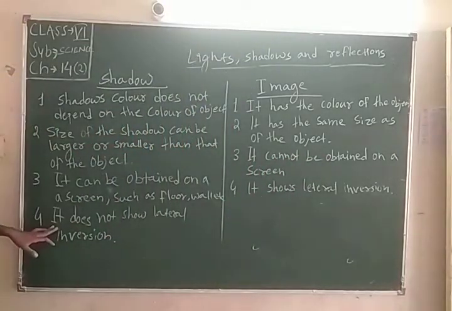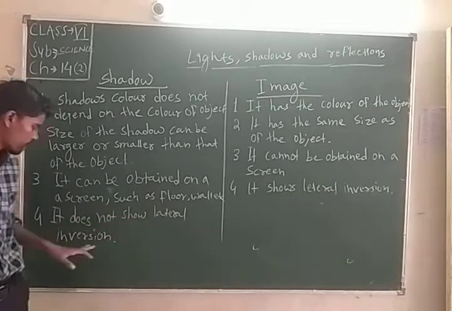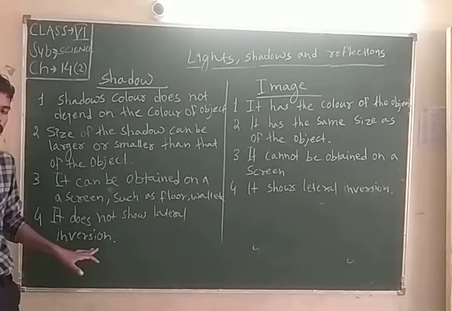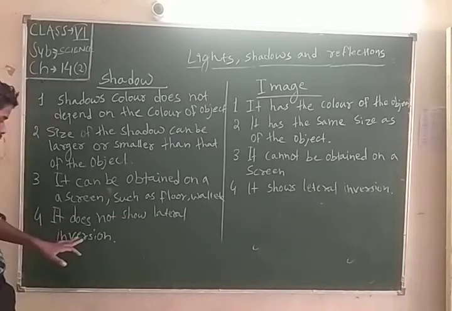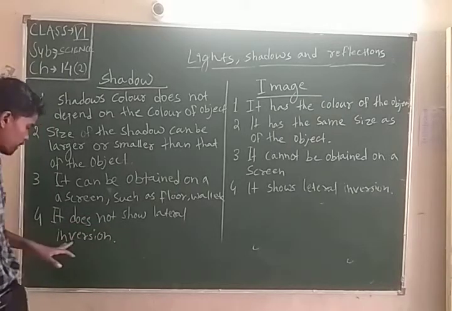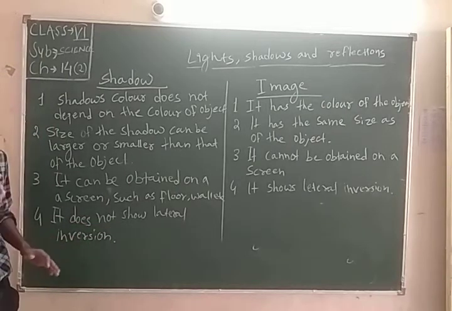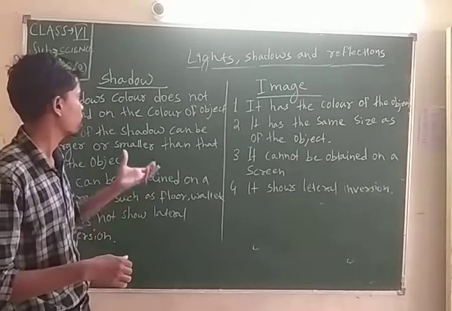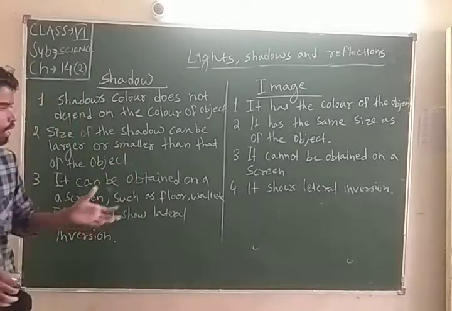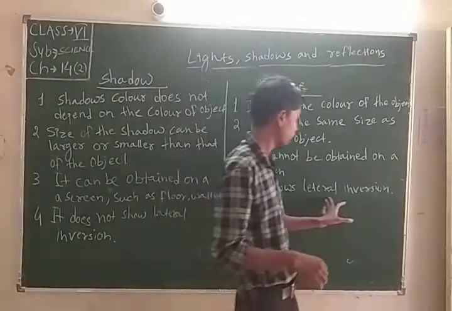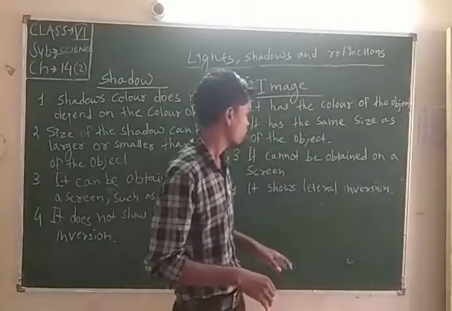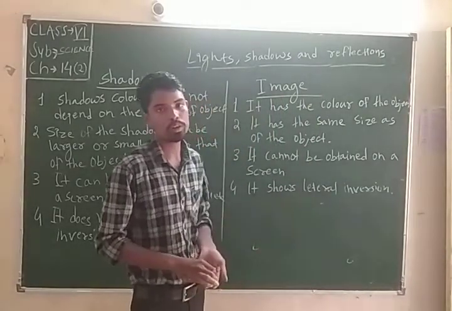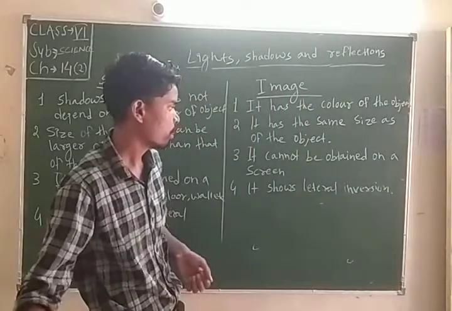Number 4, a shadow does not show lateral inversion because shadows are always formed as darkness. But an image always shows lateral inversion.